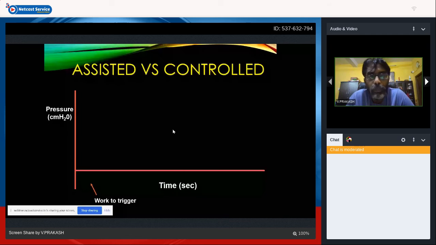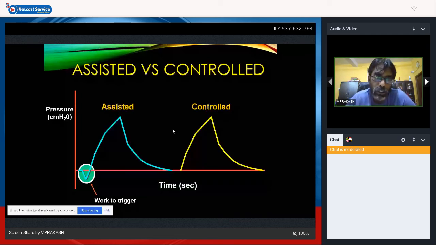So this is how the breaths are there in assist control. You know that the spontaneous inspiration is a negative breath. So inspiration, a negative breath, triggers, and then assist control mode is a patient-triggered ventilation. It senses your inspiration, tries to synchronize all your inspiratory breaths along with inspiration, and your assisted breath of your setting is delivered. Whereas in control, irrespective of the breath of the baby, the control breaths are going to be given for the settings. Okay, this is the difference between an assisted and a control breath,